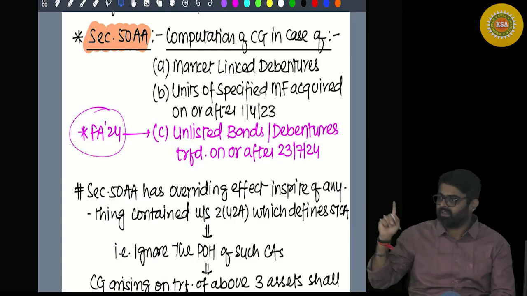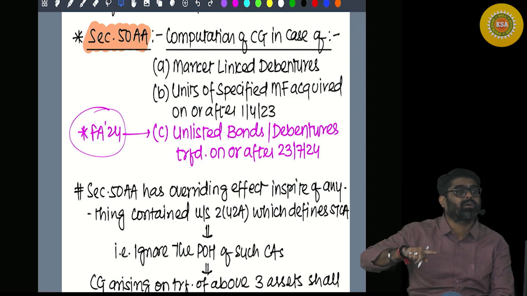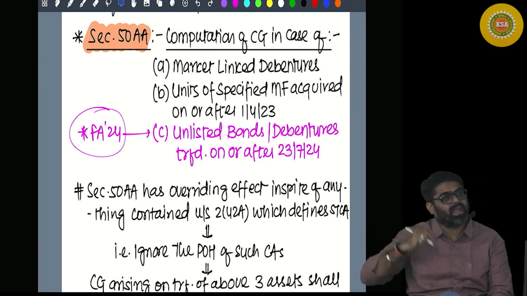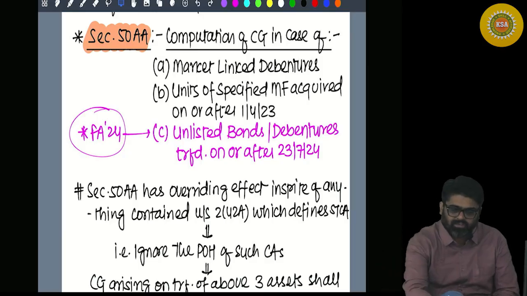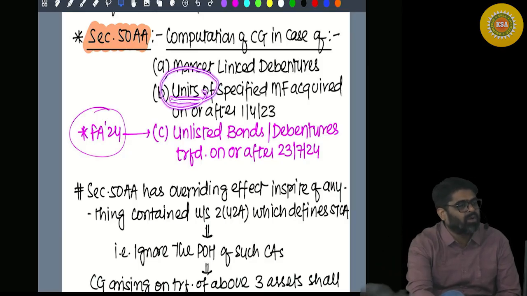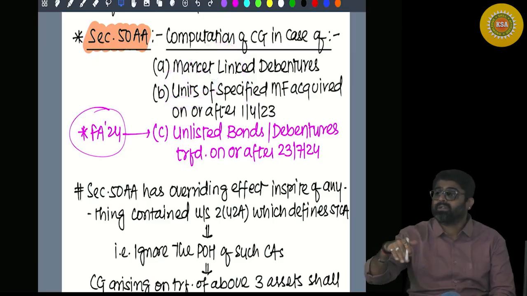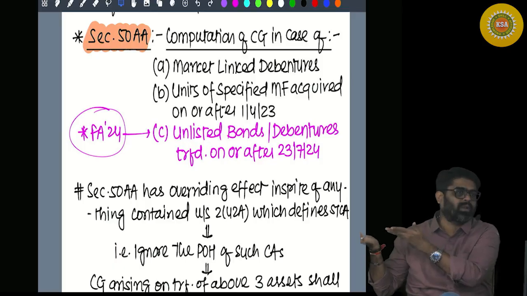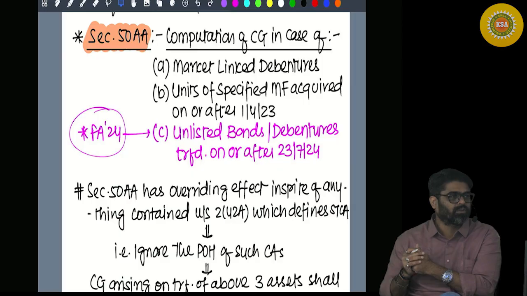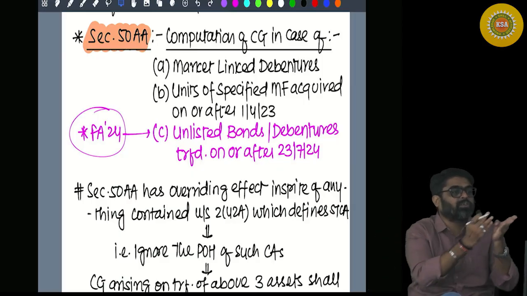So there is a change in the value of these market linked debentures, but that change is not because of inflation, because the underlying asset is not an asset which is affected by inflation. The underlying asset is debt only. These units derive their value from the debt, because the units are of a debt oriented mutual fund investing 65% or more money in debt securities, and based on the investment in the debt securities, the value of these units is derived.